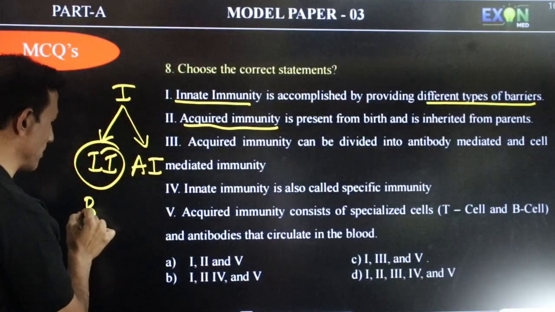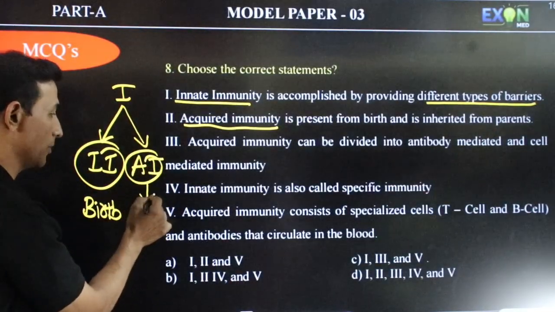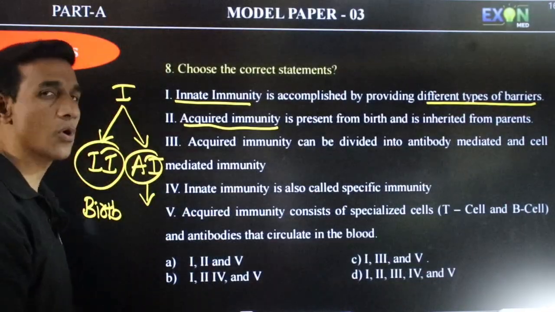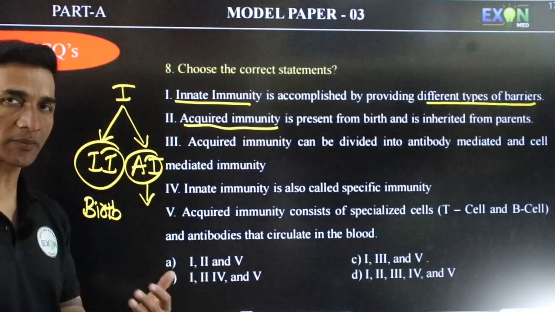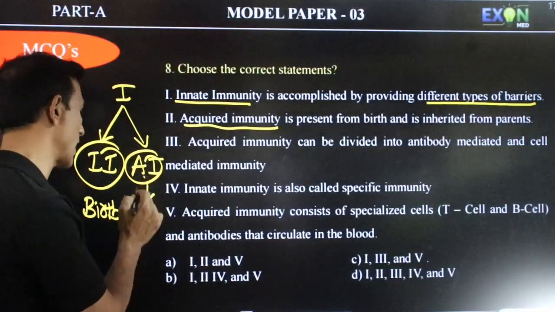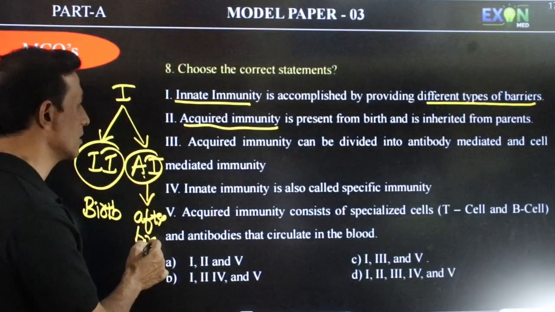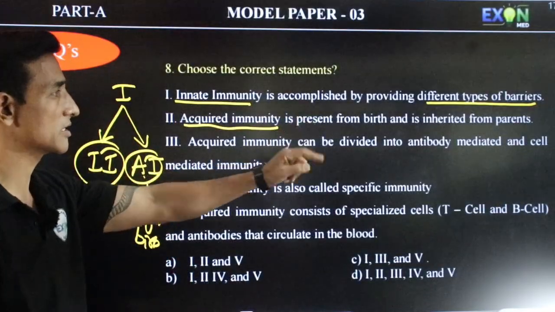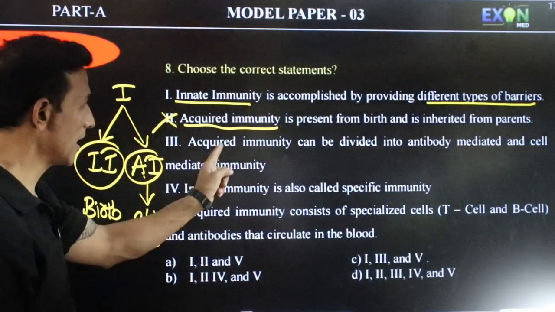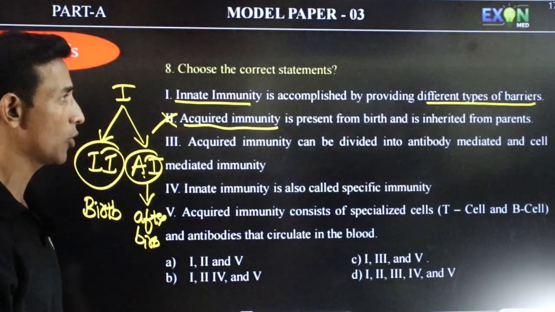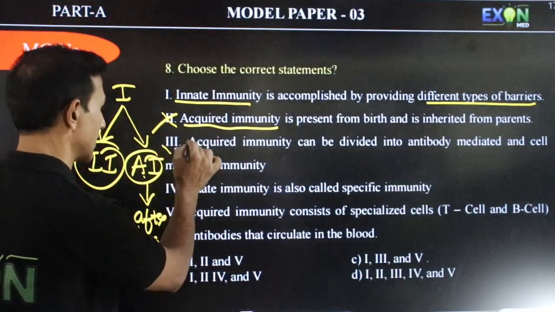Innate means it is from birth, you get it from the parents. Acquired is after birth. When you go here and there and there is an infection, a bacterial infection, your body will start producing immunity. It is called acquired immunity. It is after birth. So here they said acquired immunity is present from birth, so this is a wrong statement. Then acquired immunity can be divided into antibody mediated and cell mediated immunity. This is correct.